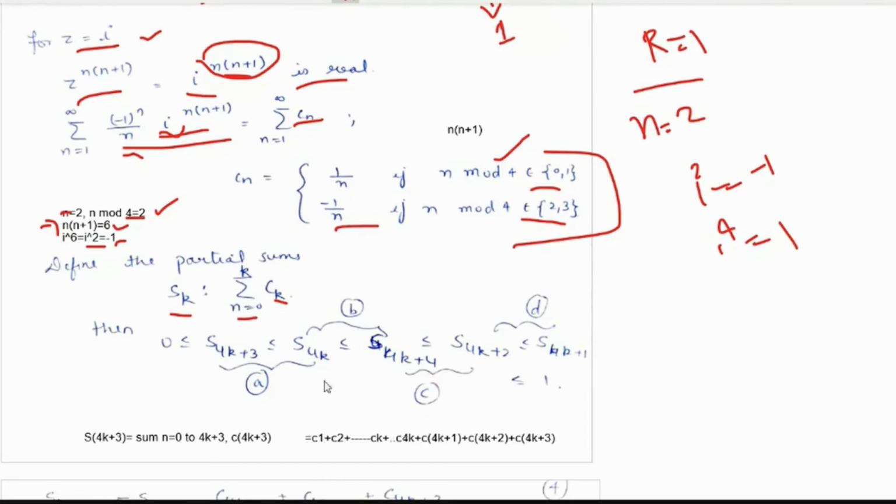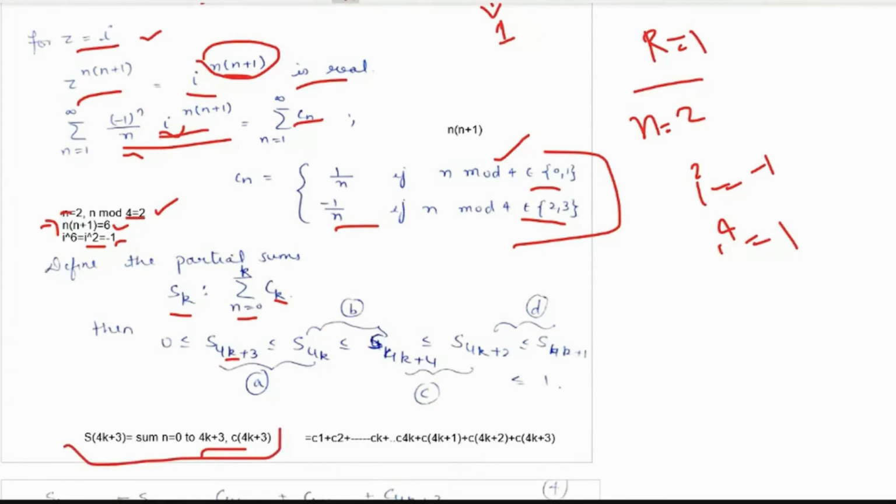How? If we are considering any inequality, let us say S of 4k plus 3, then S of 4k plus 3 would be the summation n equals 0 to 4k plus 3 of Cn. It is written here, S of 4k plus 3.